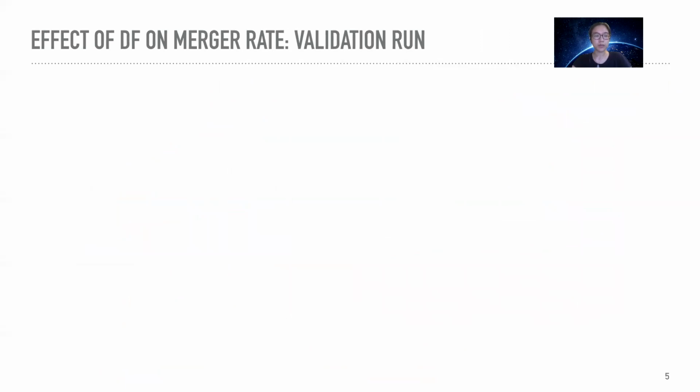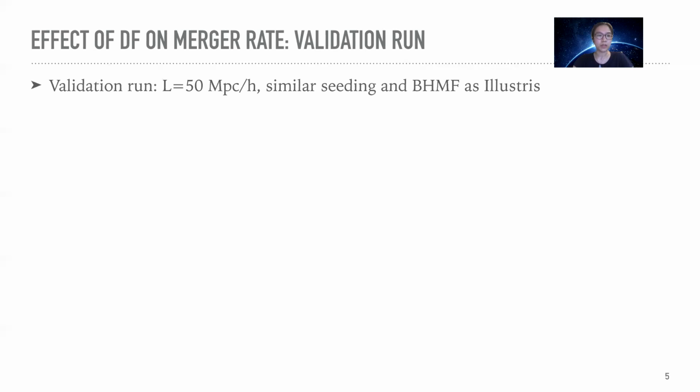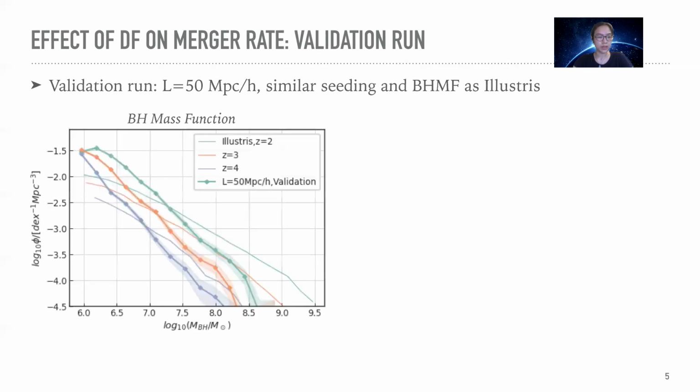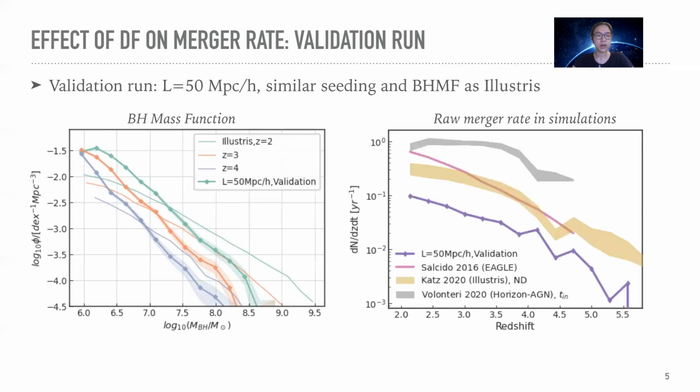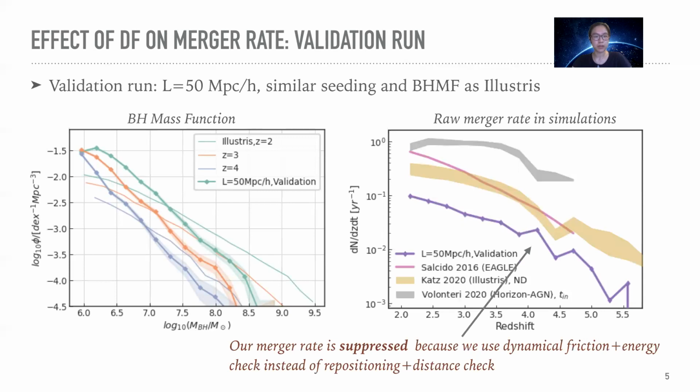After testing the dynamical friction model, we apply this model to a 50 megaparsec validation run for Asterix. This validation run covers a wider black hole population compared to the small boxes. And we have a similar seeding and black hole mass function as Illustris, as shown in this plot. With this similar mass function, we actually predict a few times fewer black hole mergers within the simulation at all redshift. And this is because our dynamical friction model greatly suppresses the mergers by extending the orbital decay time.